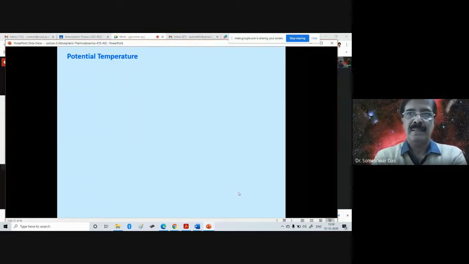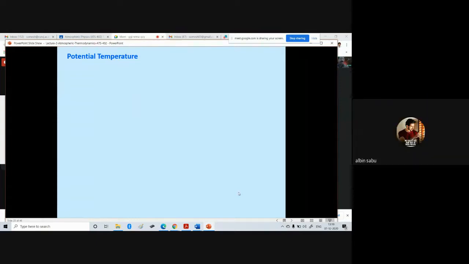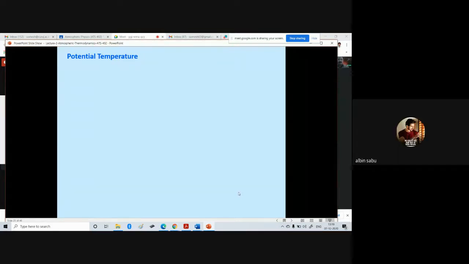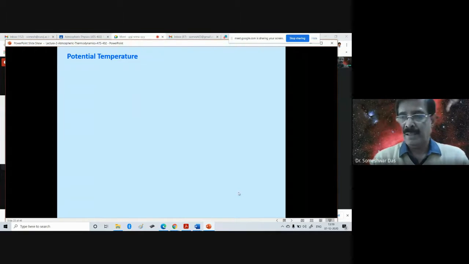Okay, virtual temperature. If you remember, the virtual temperature is given by T_v equal to T times (1 plus 0.6 w), where w is the mixing ratio. Good, very good. And we had mentioned in the previous classes that there are many types of temperature that we use in meteorology, like ambient temperature, virtual temperature, dry bulb temperature, wet bulb temperature, dew point temperature, equivalent potential temperature, potential temperature of course, and so on.